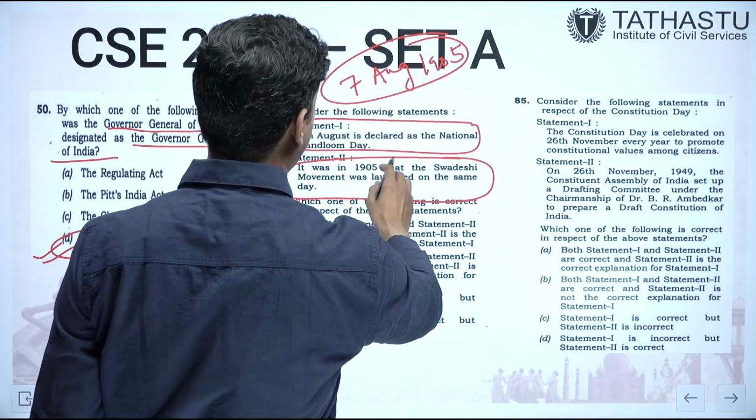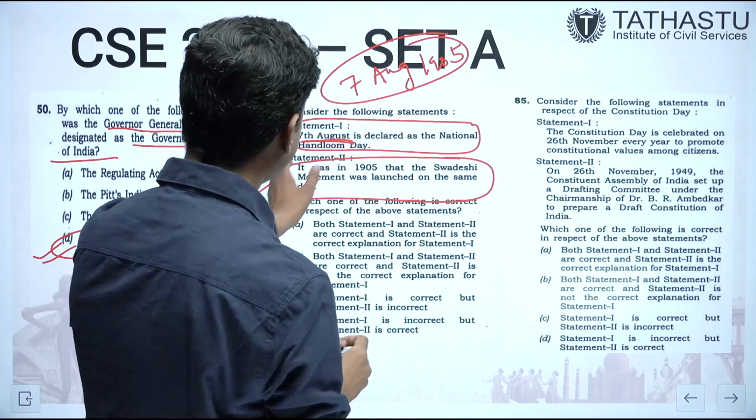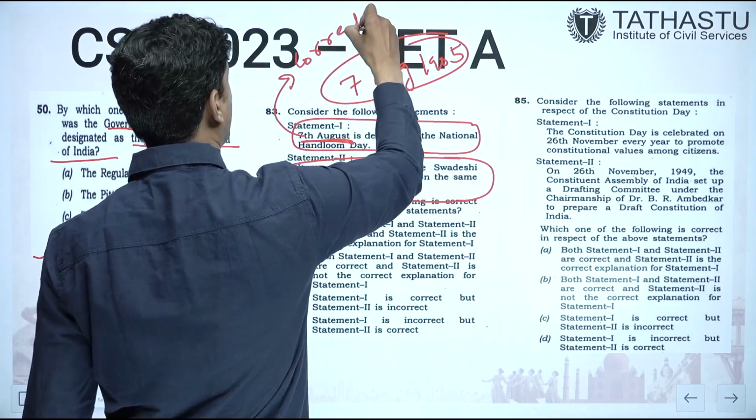It was in 1905 that the Swadeshi movement was launched. On the same day, this is correct, 7th August, and 7th August is declared as National Handloom Day. This is also correct. When did this start?